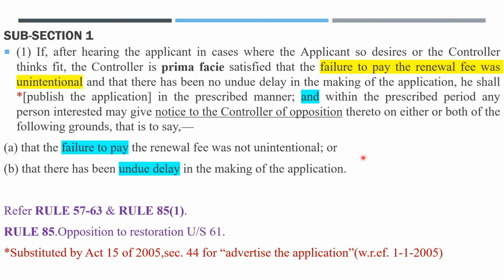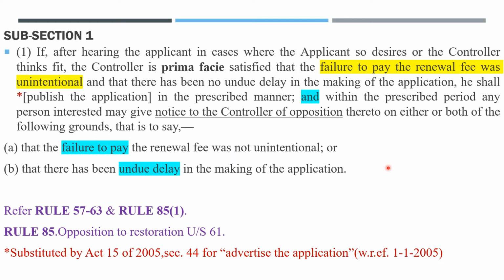If these two clauses are satisfied, then the applicant is not clear. At this condition, any interested person can give a notice of opposition to the controller. So remember these two grounds.